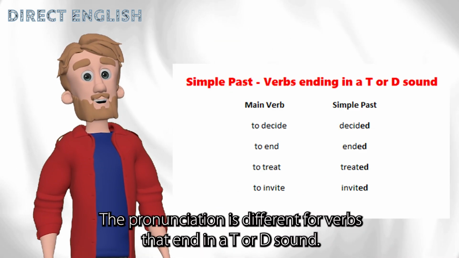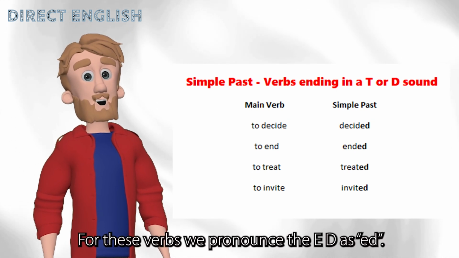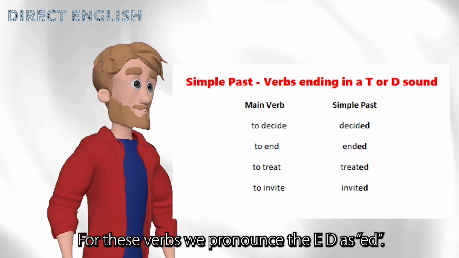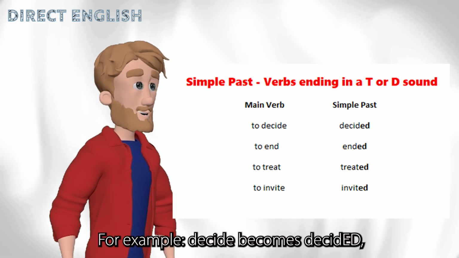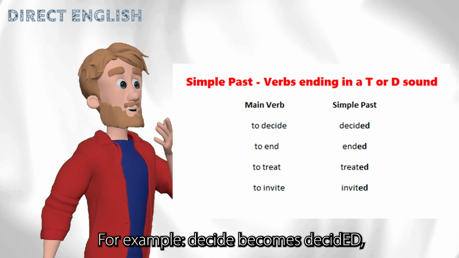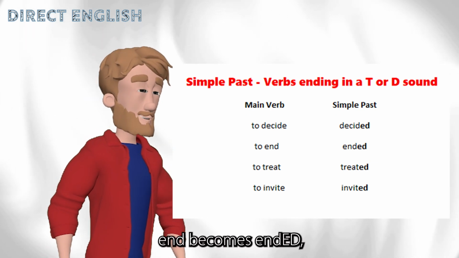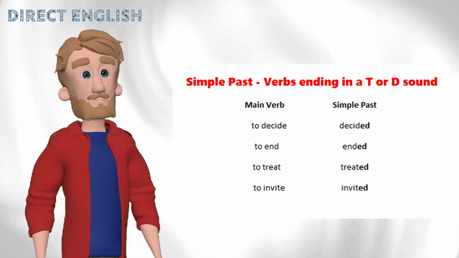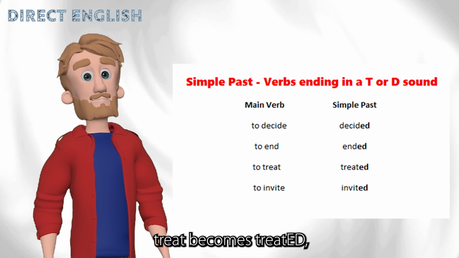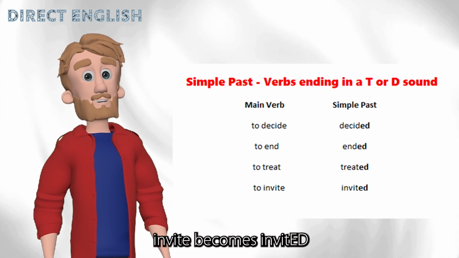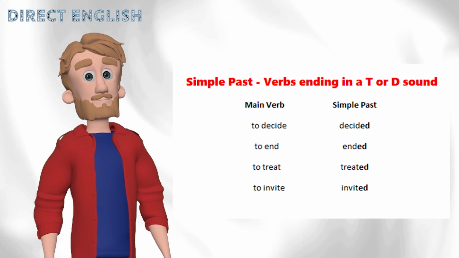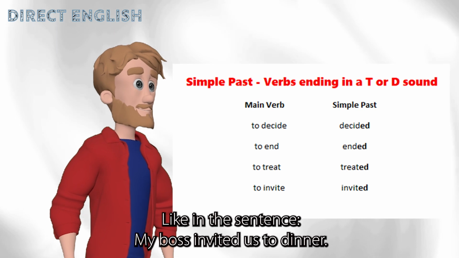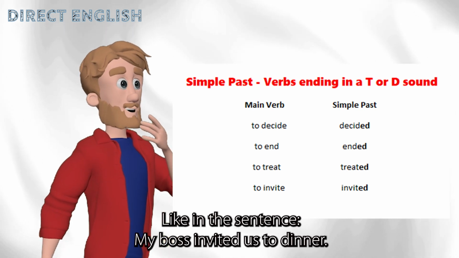The pronunciation is different for verbs that end in a T or D sound. For these verbs, we pronounce the ed as ed. For example, decide becomes decided. End becomes ended. Treat becomes treated. Invite becomes invited. Like in the sentence, my boss invited us to dinner.